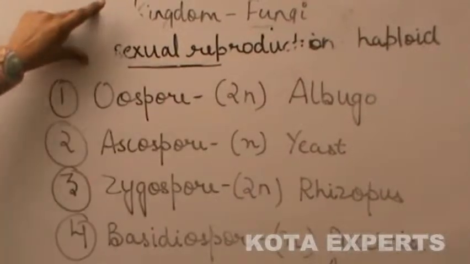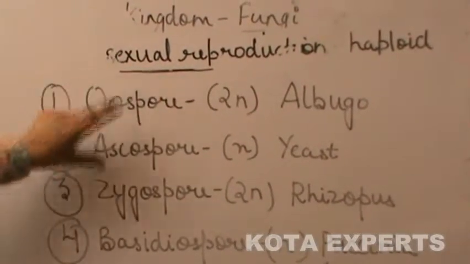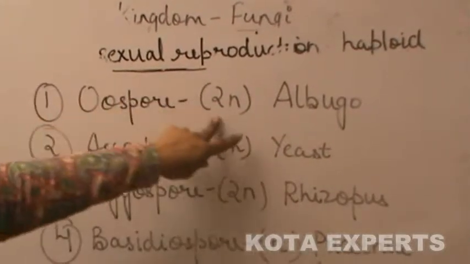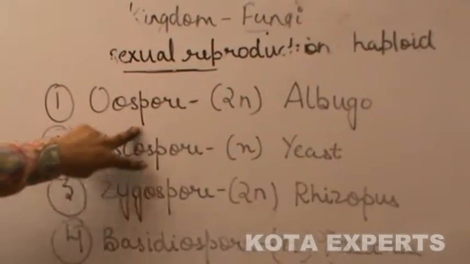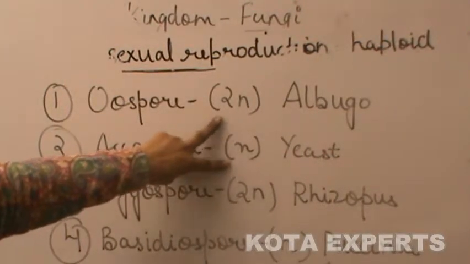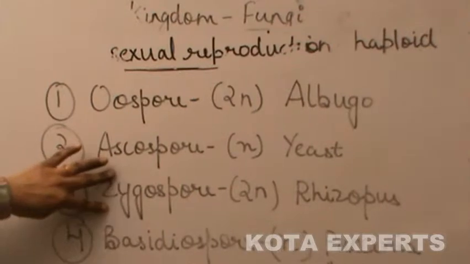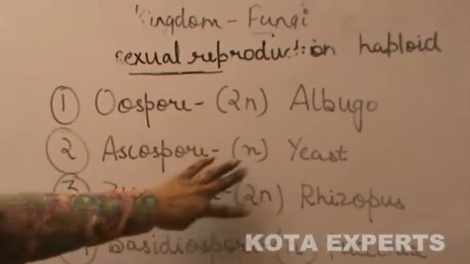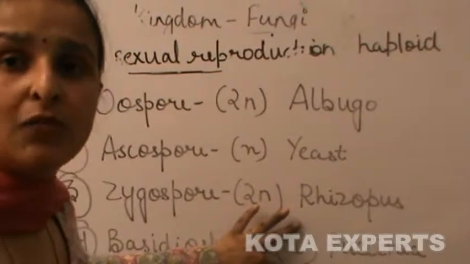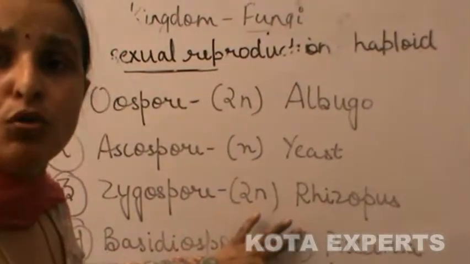So, as a result of sexual reproduction, four types of spores are formed. First is oospore, which is a diploid. Ascospore is haploid, which is formed as a result of meiosis. Whereas zygospore is a diploid and basidiospore is also a haploid, which also results due to meiosis.